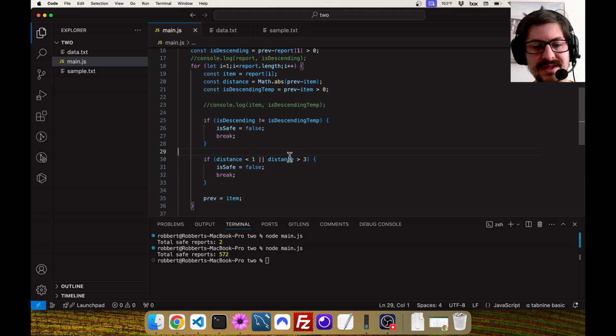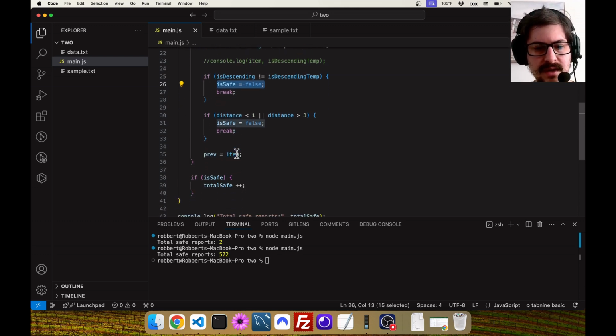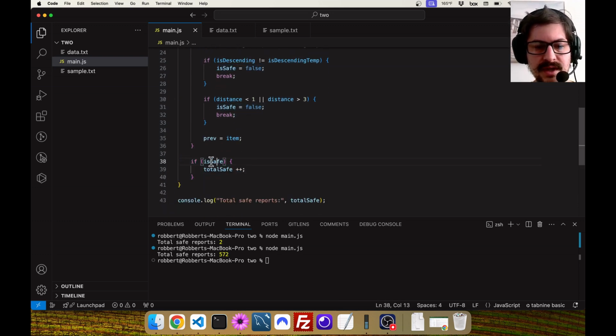Then we just make sure our distance is okay. And if either of those cases are not true, we immediately abort the loop because there's no need to continue. If we find the first 3 elements, or 2 elements even, and already that distance is too high, why bother looking at the others? We know the report's not safe. So we can immediately break out of the loop here. And then we just increment our total safe in the case that's safe. This is important too.